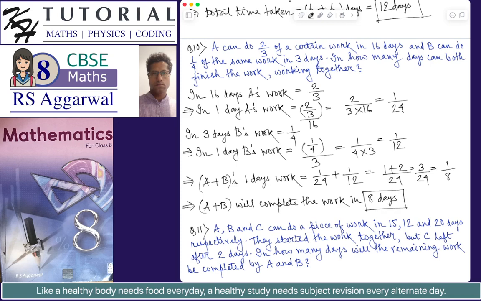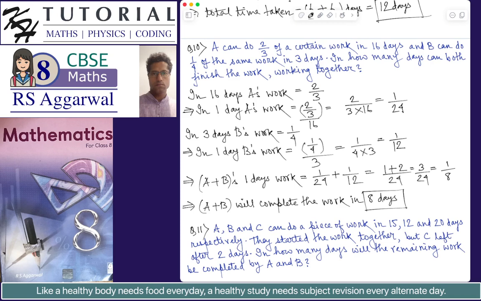Using the second general rule, that if the amount of work done in one day is 1 by n, then the whole work will be completed in n days. So A and B, when working together, will finish the work in 8 days.